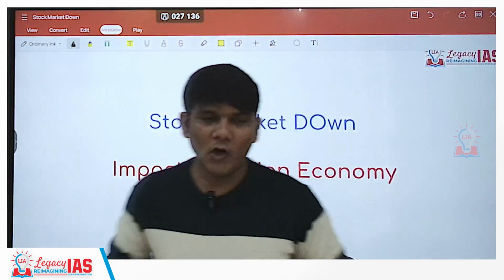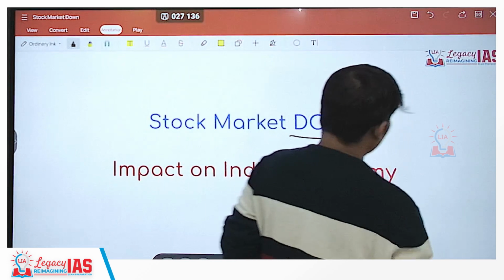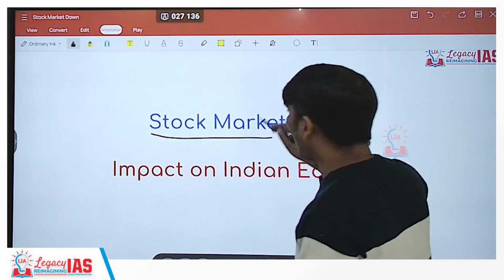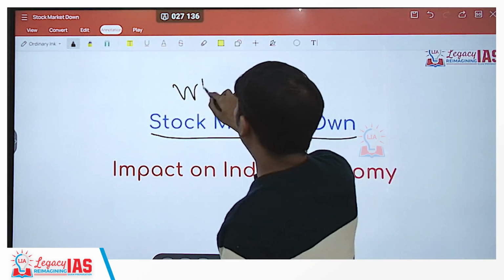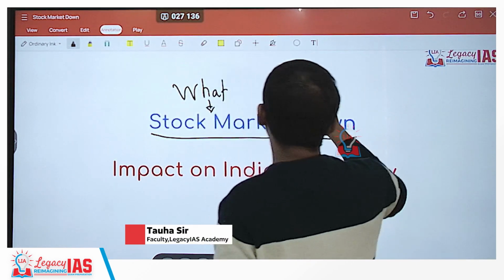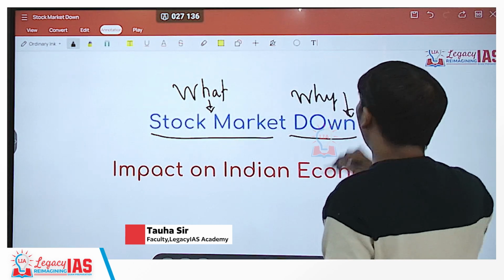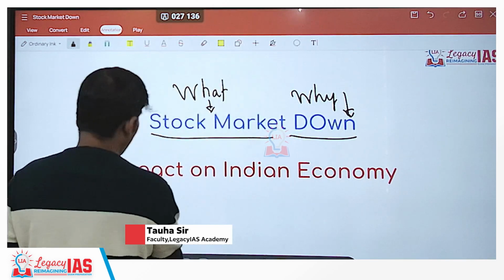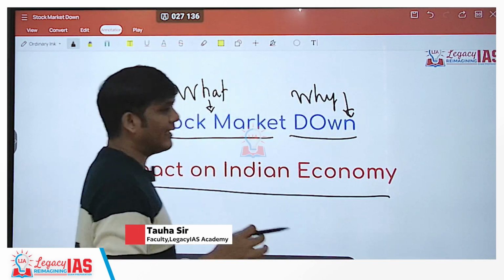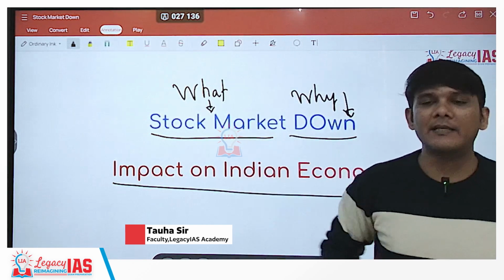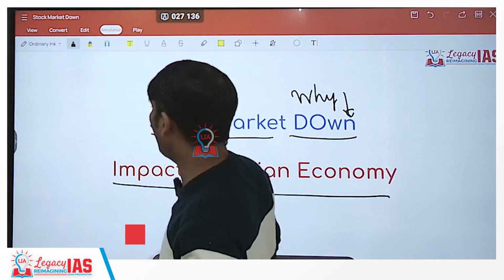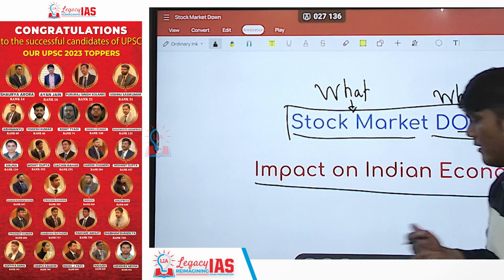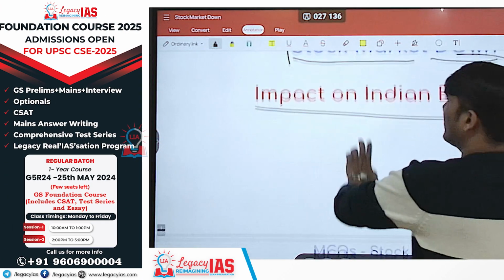So the stock market of India is going down. Now we need to understand what is stock market, at the same time why is it going down, what are the reasons for it to go down, and subsequently we will understand its impact on the Indian economy. In general, what the impact can be, and specifically because it's the Indian stock market, what impact is it going to have on the Indian economy. So let's get started.